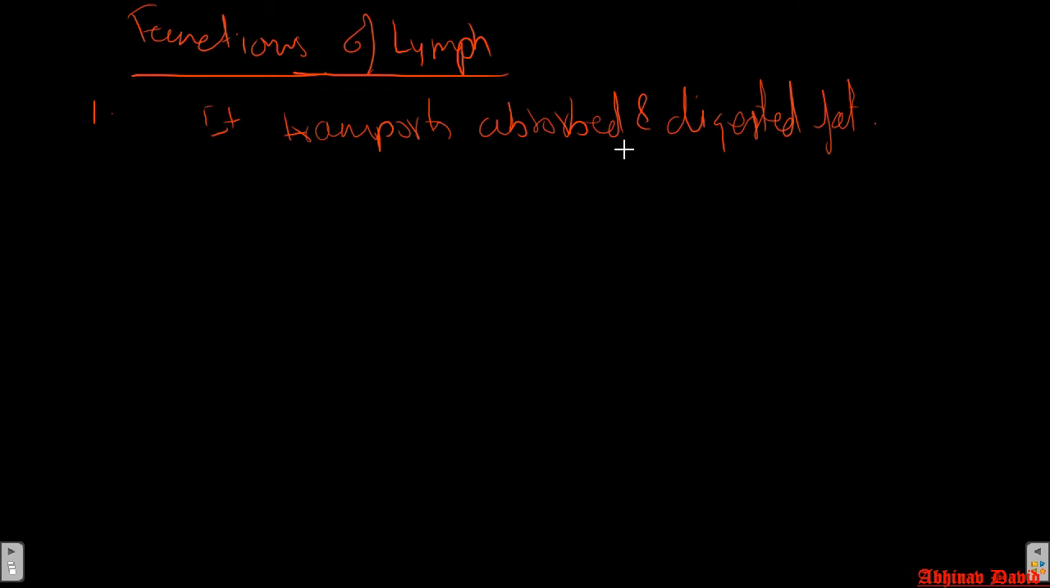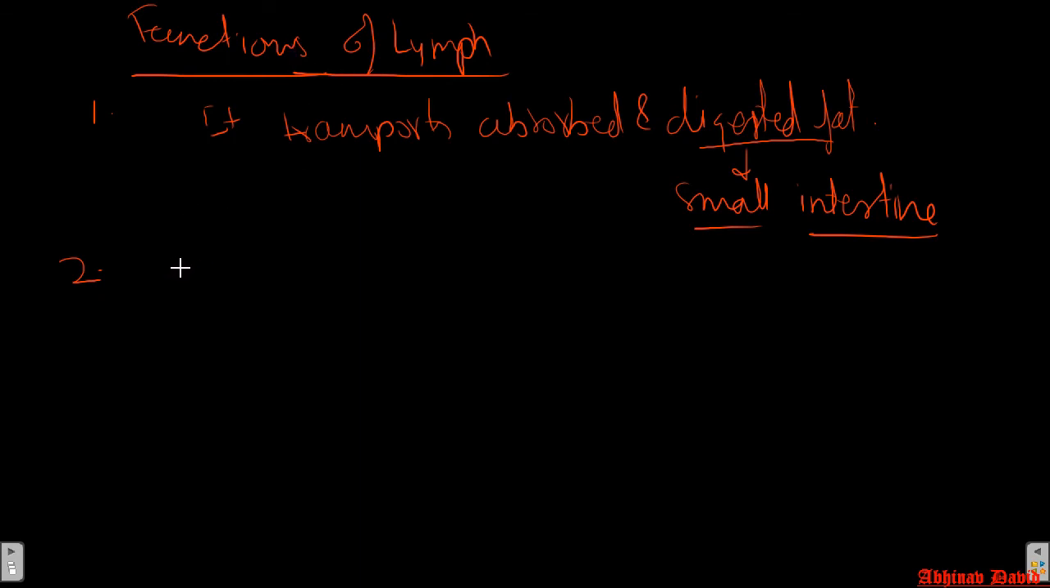So lymph absorbs the digested fat from the small intestine. Where is the fat digested? In the small intestine. The fat gets digested in the small intestine, and from there it is absorbed and then transported to the blood by the lymph. After digestion also, the fat is so big that it cannot enter the blood capillaries. The pores of the capillaries are very small, so it cannot enter the pore. So it enters through the lymph because the lymph vessels have larger pores.